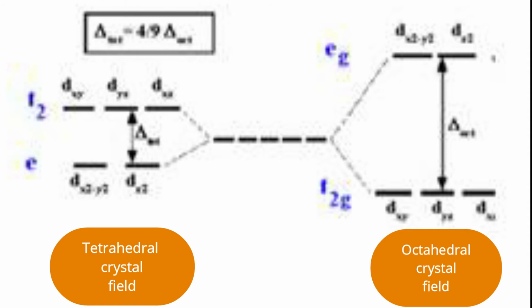Conclusion: tetrahedral splitting parameter is less compared to octahedral.